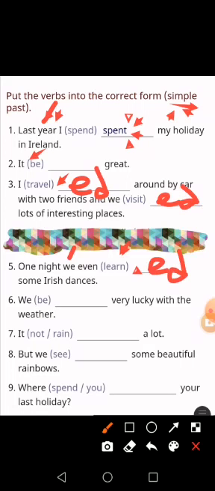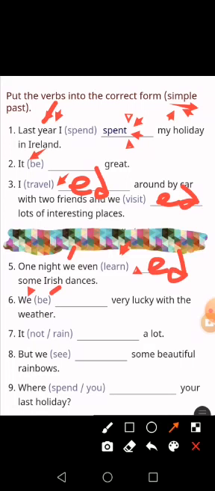We be very lucky with the weather. Here we have we. We is the subject. And verb to be. Can you remember that? With verb to be in the past tense, you have to change it to be was or were, right?